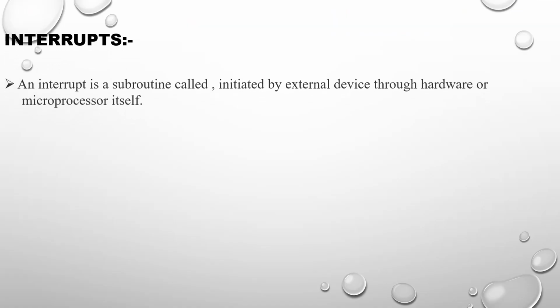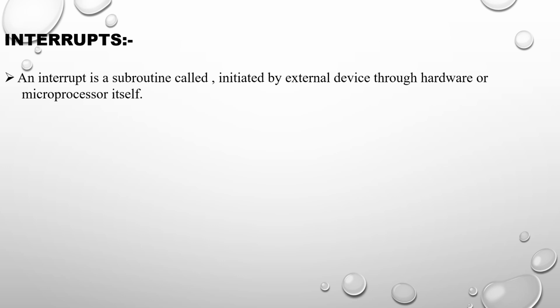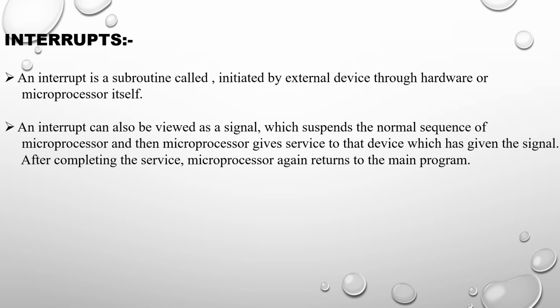Interrupts. An interrupt is a subroutine call initiated by an external device through hardware or by the microprocessor itself. In simple words, it is a signal which is initiated by an external device, that is your hardware, which is nothing but your peripheral, or by the processor itself. When an interrupt signal is received, the processor suspends the normal execution and then the microprocessor gives service to that device which has given the signal. After completing the service, the microprocessor again returns to the main program.